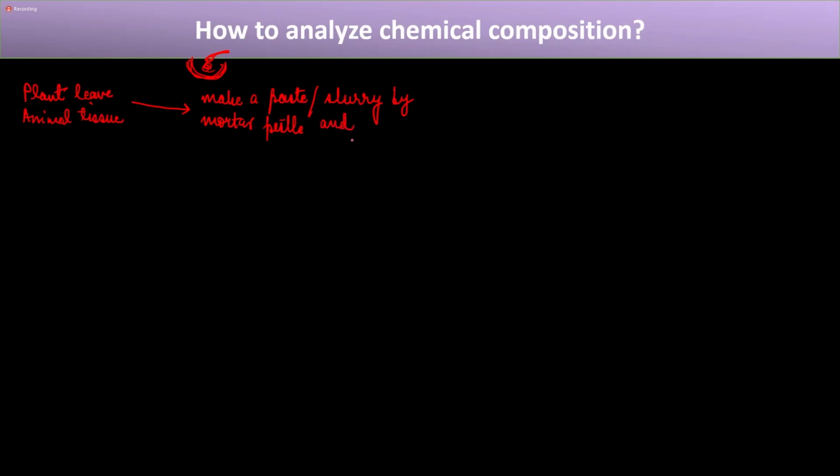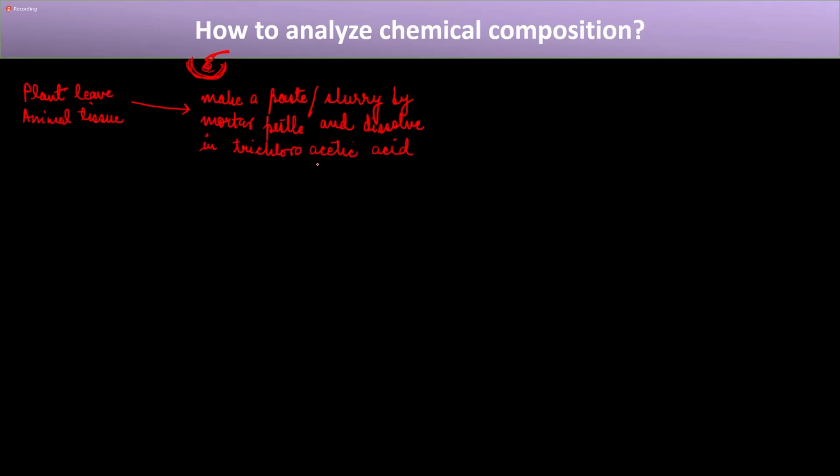and for this purpose you will also add some solvent in which it can dissolve so that the slurry can be made easily. The solvent is called trichloroacetic acid. Okay. So you will take a plant leaf or an animal tissue, and then you will make a slurry or a paste of it by using a mortar and pestle and dissolve it in trichloroacetic acid.